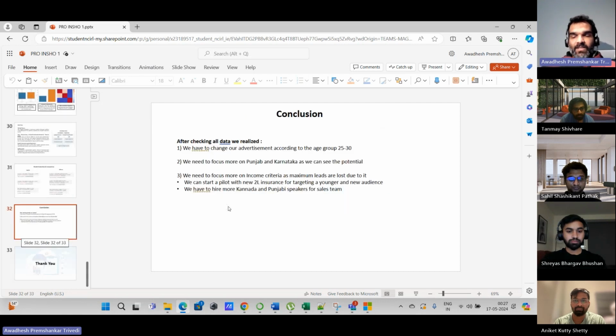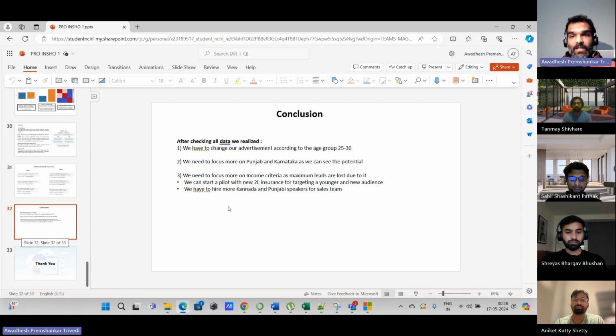Next are the conclusions or inferences we have observed throughout the data analysis, performed in Power BI, and the analysis and model building in the Jupyter Notebook. Some of the pointers are that we need to focus more on advertising for a certain age group, which is 25 to 30. And if I talk about geography, we need to focus more on certain states like Punjab and Karnataka, as we see a lot of potential in these two states.